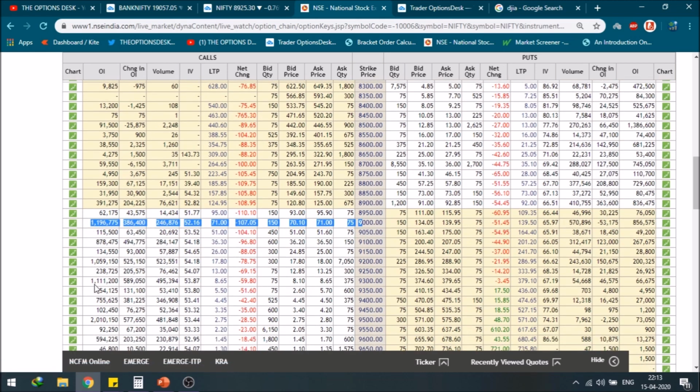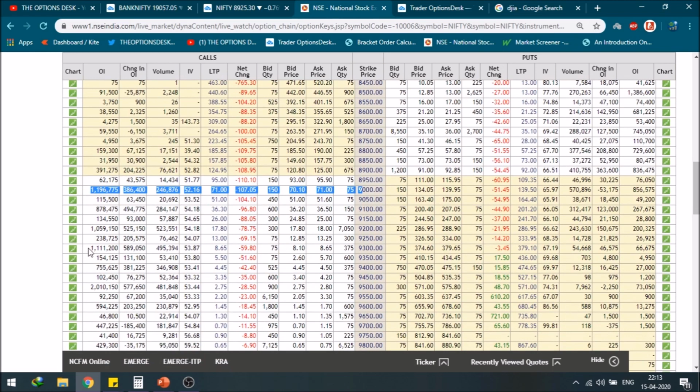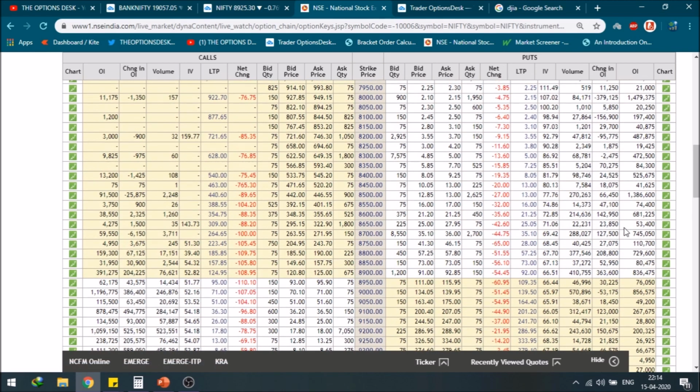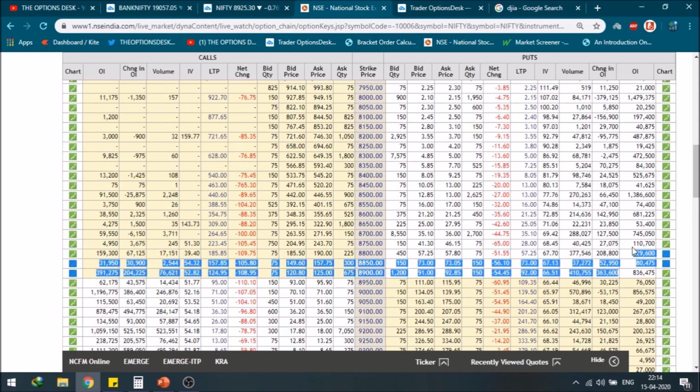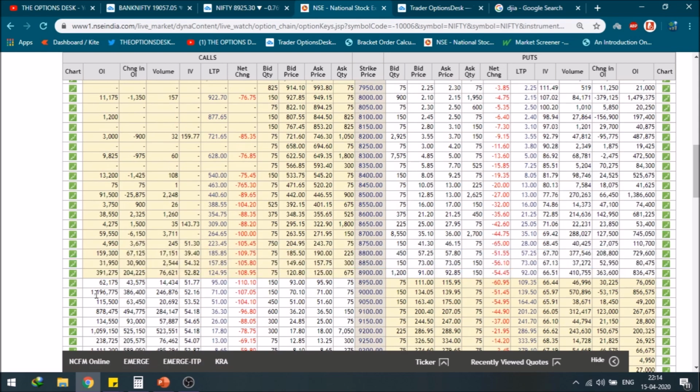Second, what is the maximum OI? I would say at this level, that is 9300, and 9200 can also act as good resistance, but a very strong resistance is at the level of 9500. That is a 20 lakh OI standing there. On the lower side, let's assume there is no support. As you can see, this is very weak in comparison to the resistance, that is 11 lakh and that is 8 lakh. In comparison to the resistance, the supports are very weak, and we can head down to a major level.